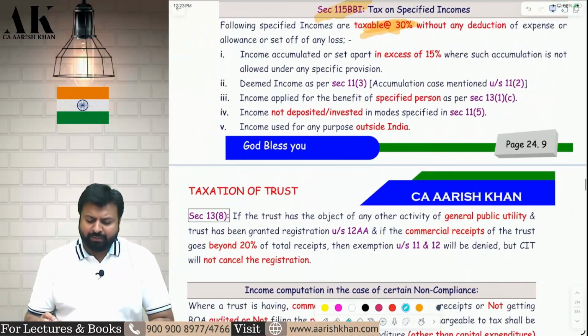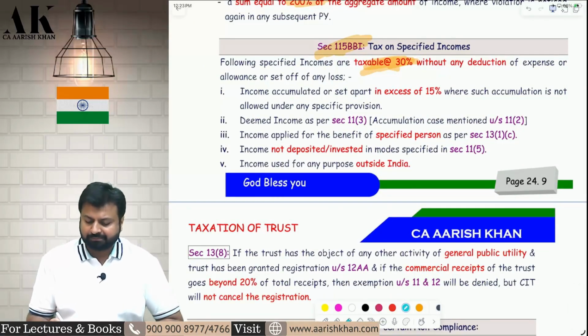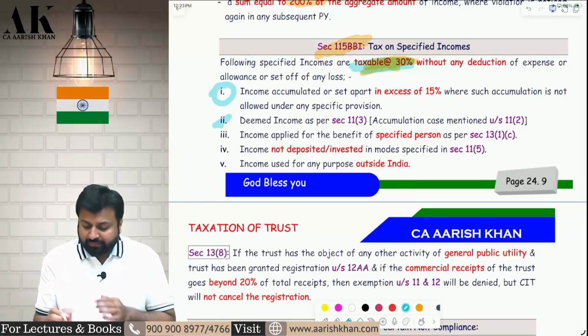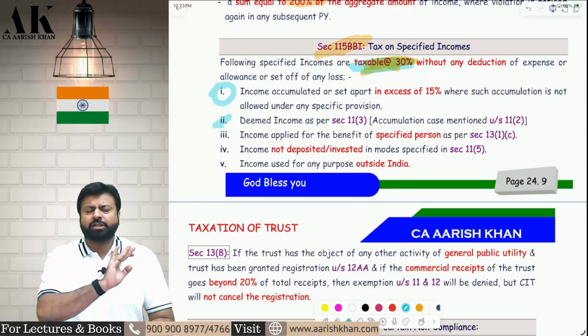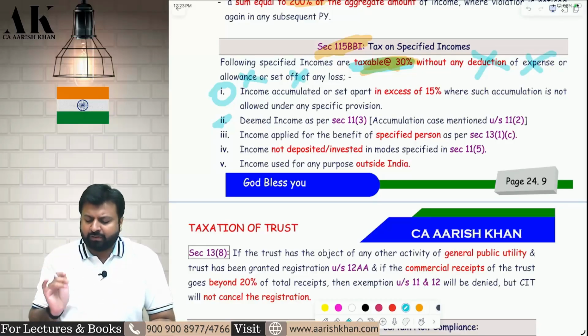Now coming to 115BBI. What are the circumstances in which 115BBI is applicable? First one I will say at the end. Second one, 115BBI: first of all, the consequence is flat 30% tax plus surcharge if applicable and cess, without deduction of any expenses and allowances. No deduction of any expense, allowances or set off of losses will be allowed.